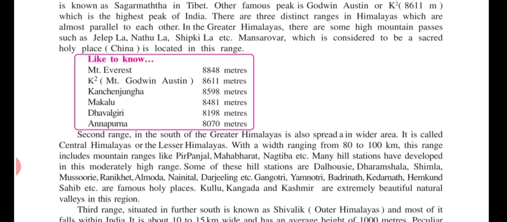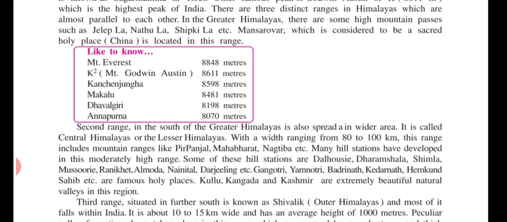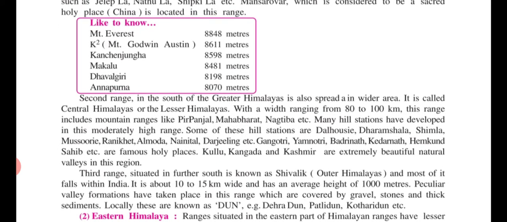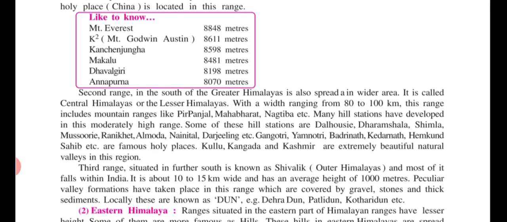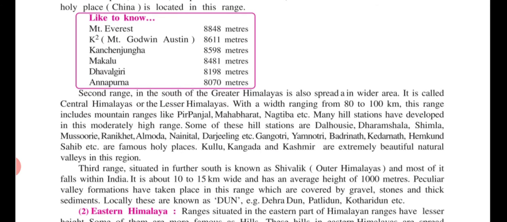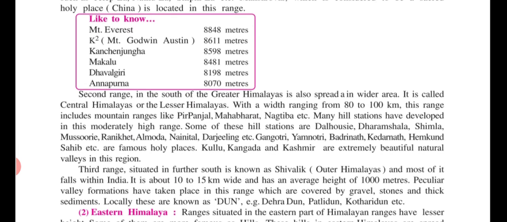Some of these hill stations are Dalhousie, Dharamshala, Shimla, Mussoorie, Ranikhet, Almora, Nainital, Darjeeling, etc. These are the well-known hill stations in the Central Himalaya. Clear?